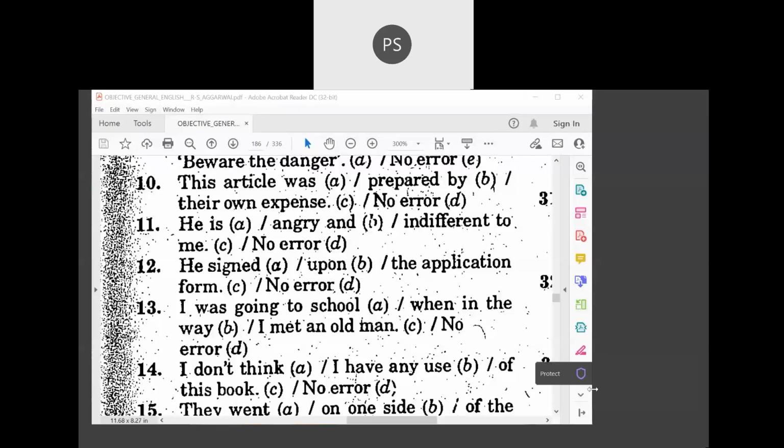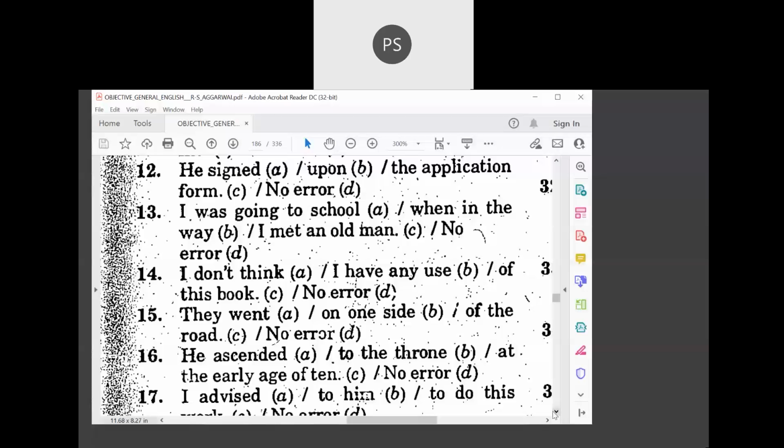I was going to school when in the way I met an old man. So what is the answer here? Can you just tell what is the answer for this? On the way, sir. Yeah, you are right. Often we use on the way. I'm on the way, sir. Often we use that. So it should be on the way. I was going to school when on the way I met an old man. Absolutely right. That's correct.